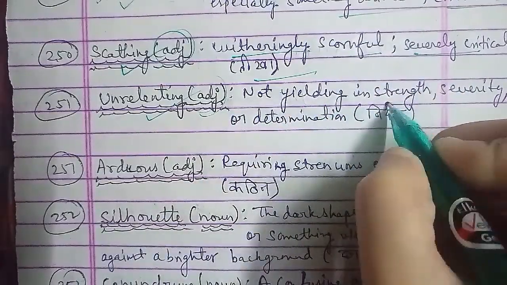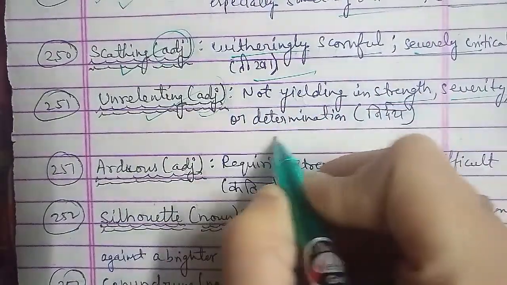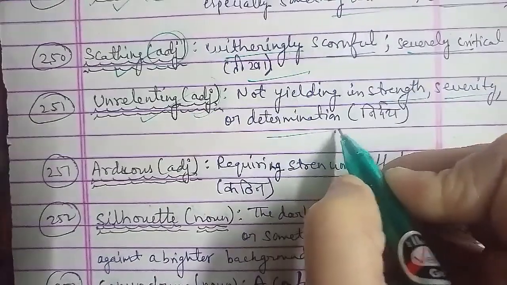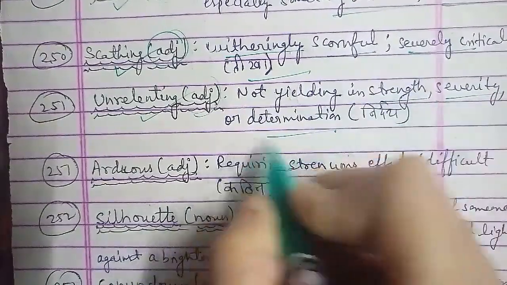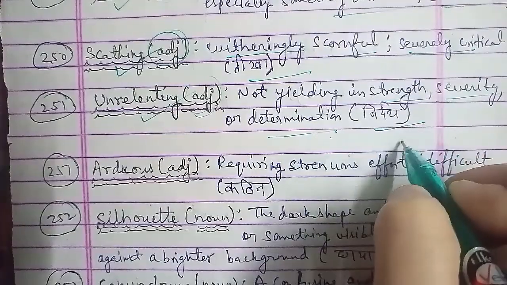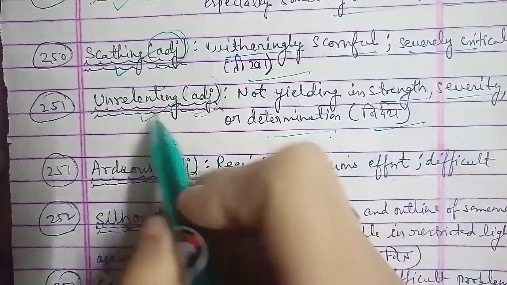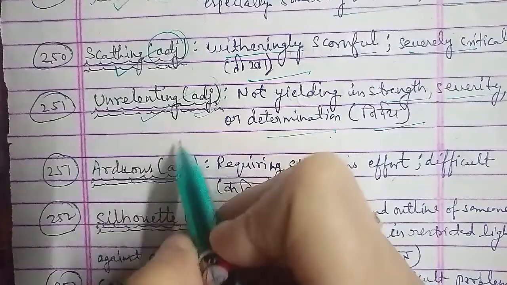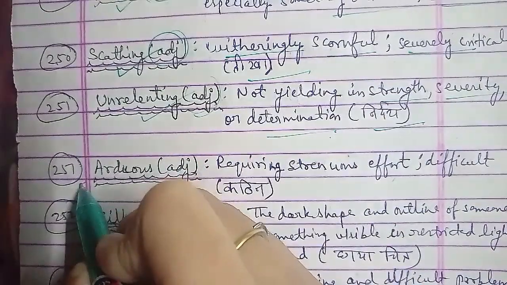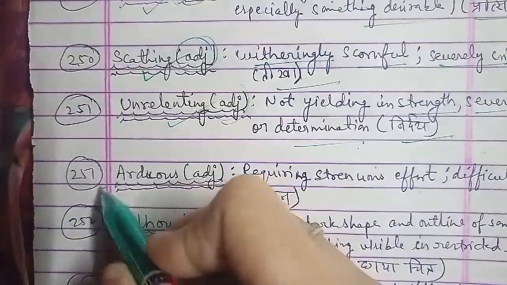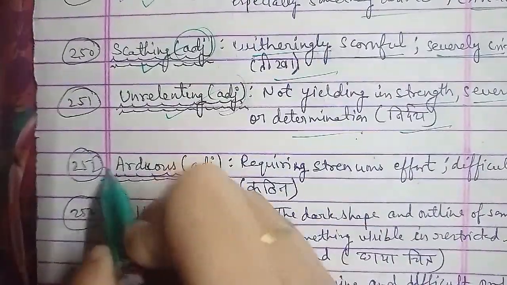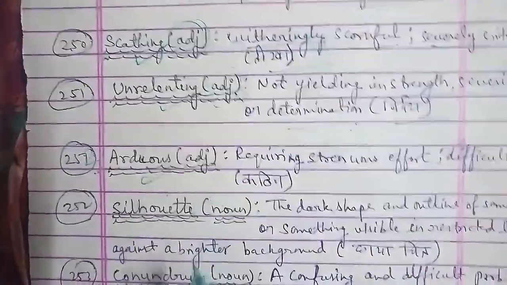Silhouette is a word that is used as a noun, and it means the dark shape or outline of something visible in restricted light against a brighter background, जिसे हम कहते हैं छाया चित्र। सिलहावटे जो है वो वर्ड एक इस तरह से है कि कोई ऐसा डार्क शेप या फिर कोई एक आउटलाइन है किसी चीज़ की, तो with respect to,